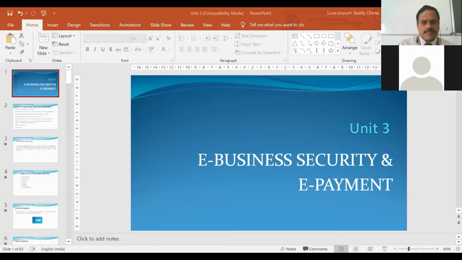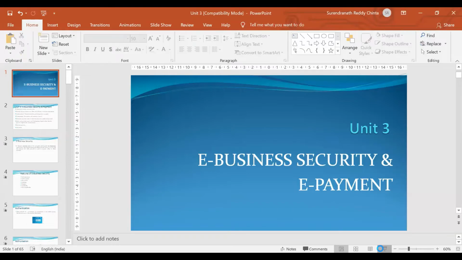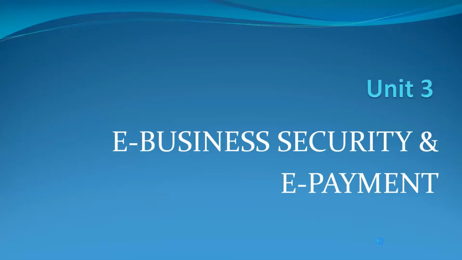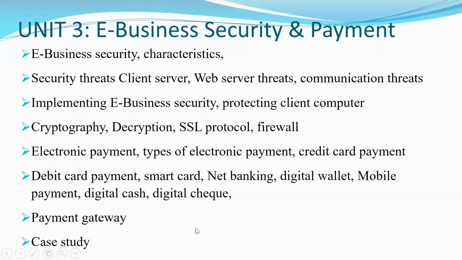Okay, so let us see first what is there in the third unit. Third unit is called e-business security and e-payment. The concepts that we'll be discussing are, first, understanding e-business security and its characteristics.